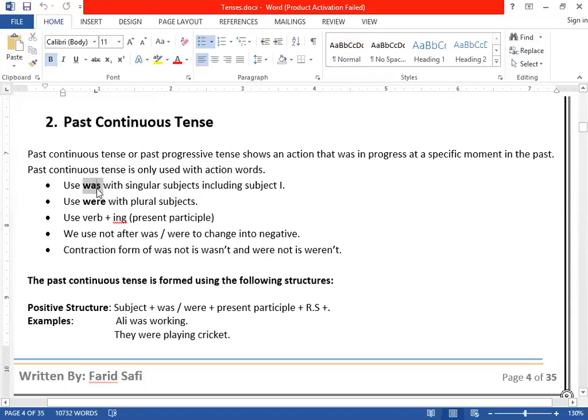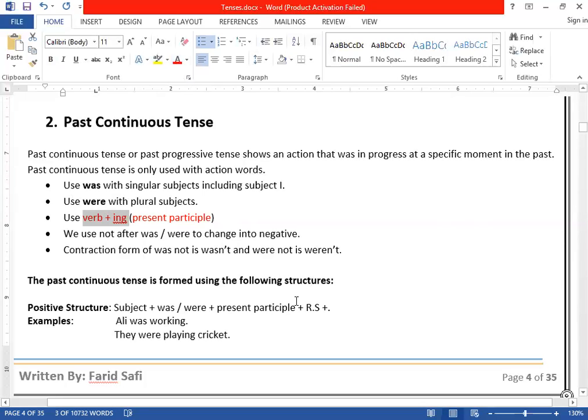Was is used with singular subjects like he, she, it, or the subject I. Clear? And were is used with plural subjects. Get it? And after was and were, we will use the present participle form of the verb. Verb plus ing is called what? We call it present participle. That is called present participle, or you can call it verb plus ing.